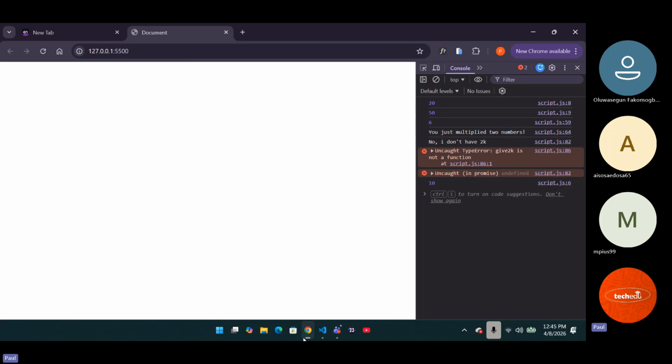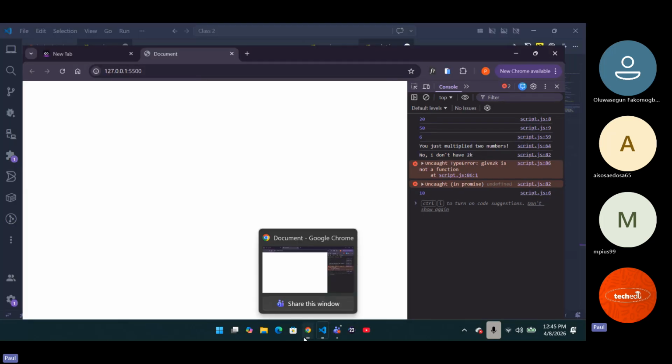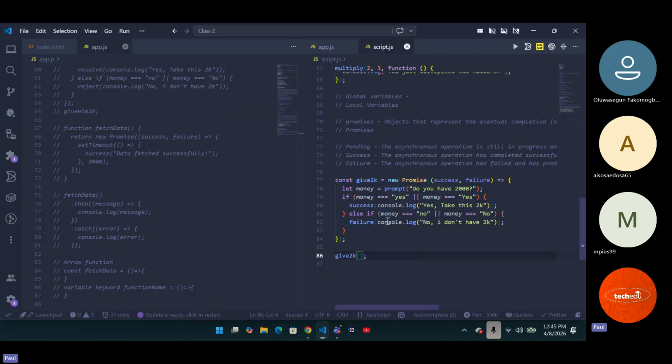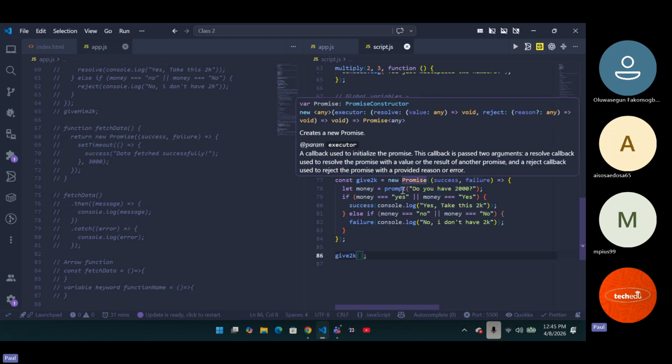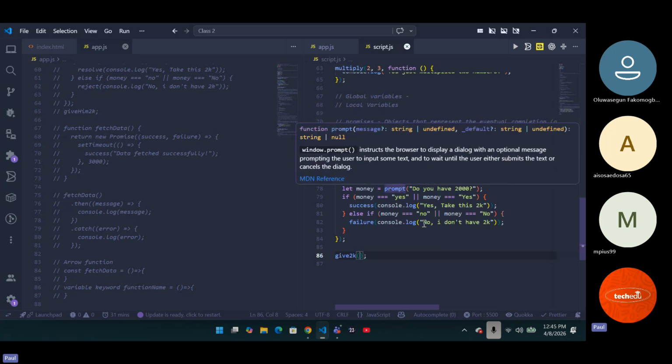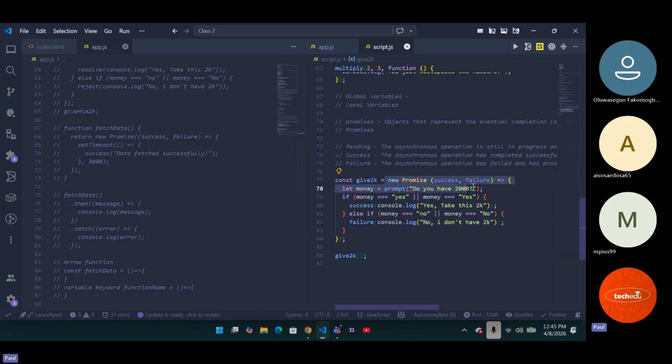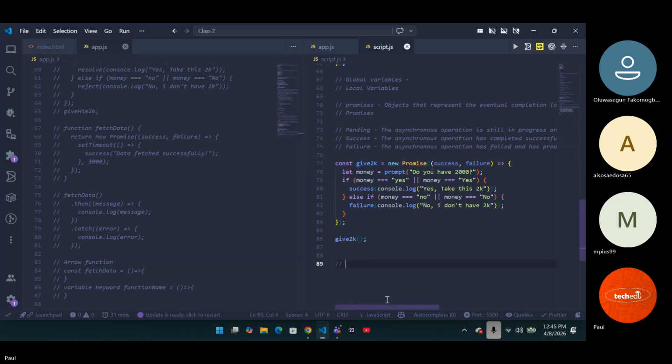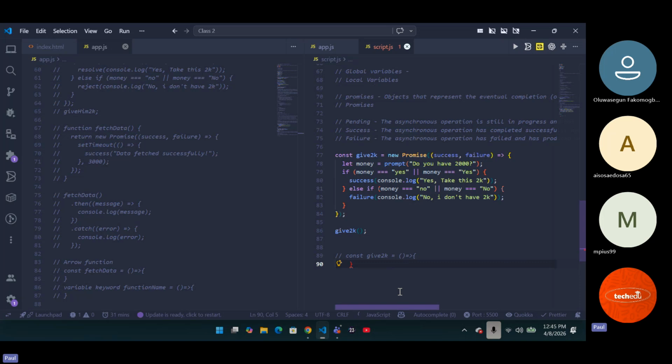Do you understand? So normally your function is const 2k equals to parameter, but this is not a function. This is a what? A promise function. So look at it. Your normal function will be const give2k equals to, they're going to have this. Now this is a function. Do you understand?